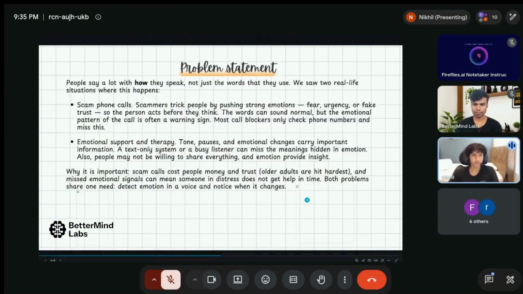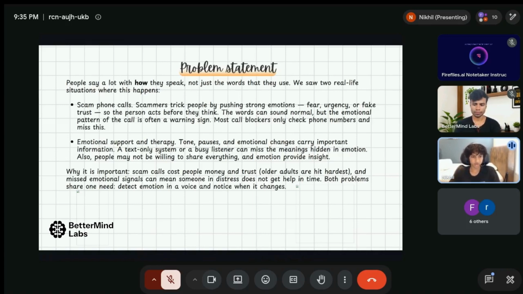Okay, so we noticed that people say a lot with how they speak and not just the words that they use. And so our two real life situations where this happens, the first is with scam phone calls. Scammers like to trick people by pushing strong emotions like fear or urgency so the person can act before they think about what they're doing. The words that scammers introduce might sound normal, but the emotional patterns might be the real danger. Most call blockers and other apps that currently act to prevent phone calls can only check phone numbers and other predetermined information, and they often miss the manipulation that's going on in the moment.